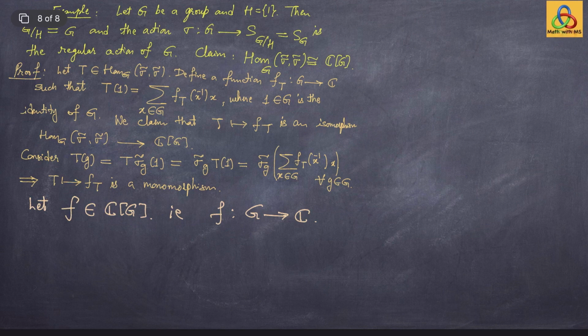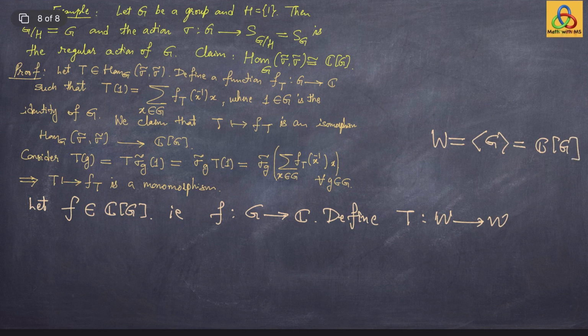So define T from W to W, where let us set this intermediate notation: the underlying vector space of the group algebra. W is the vector space spanned by G, which is also the same as the underlying vector space of CG. You can view it like this.